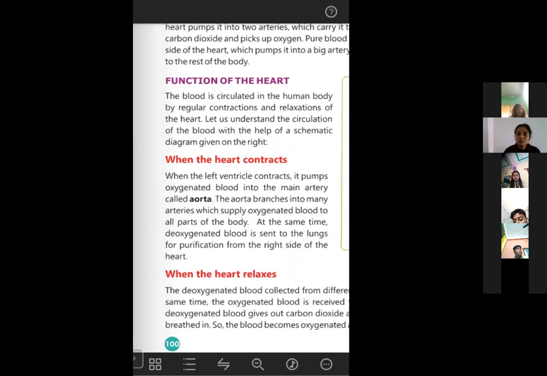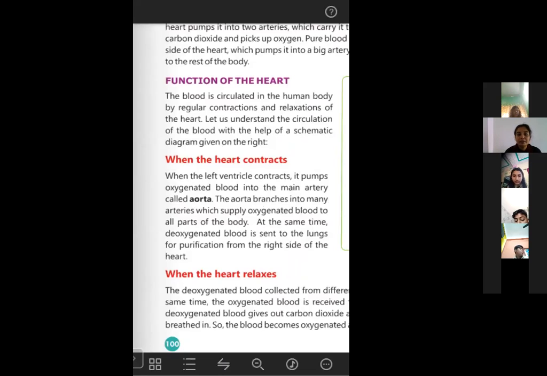You already know. The main function of the heart is to pump the blood to all the parts of our body. And the blood will take up the waste materials from all the parts of our body, and it will take it to the heart. The heart will again pump it to the lungs. Through the lungs, the carbon dioxide will go out of our body.